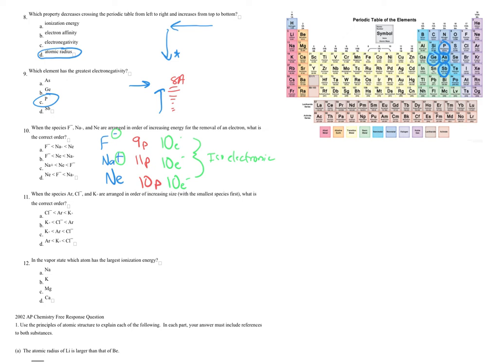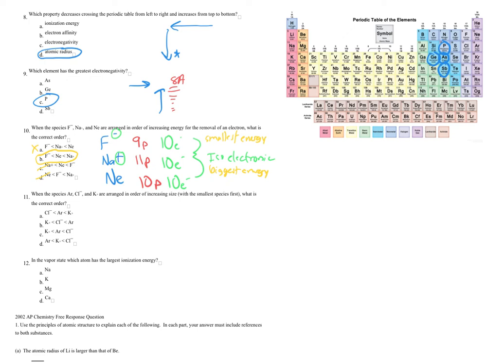So let's change colors here. Fluorine would have the smallest amount of energy. Smallest energy, let's clarify, because it would have the largest radius. And sodium would have the largest nucleus, so it would have the biggest energy required to remove another electron. Right, so increasing would be small to big. I'm going to choose something that has fluorine the smallest, so I'm going to get rid of choice C and D. And neon would be smack dab in the middle, so choice B is my best choice.